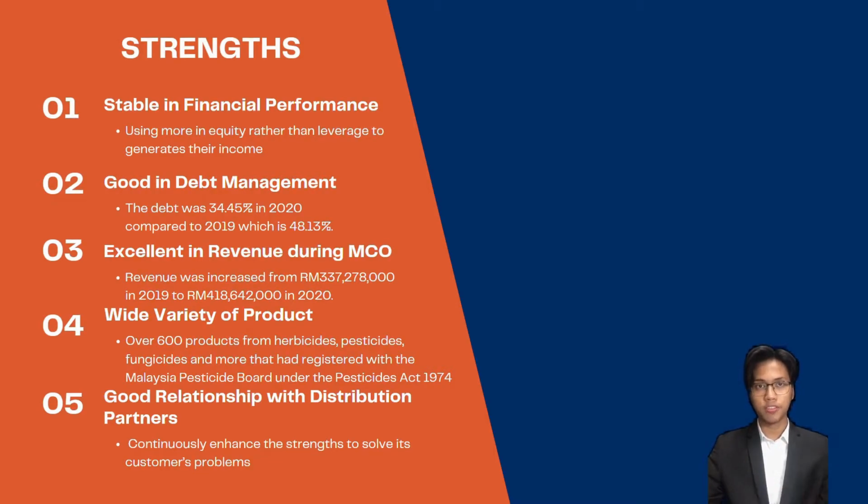So in conclusion, I will talk about the strengths first and then I will talk about the weaknesses. The first strength of this company is that Hextar Global Berhad had remained strong and stable in its financial performance. It shows the company had been using more equity rather than leverage to generate income. It can be shown when the common size for total equity is 65.55% and the total liabilities is 34.45% in